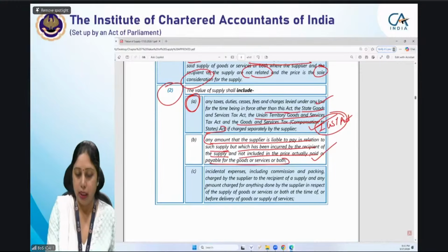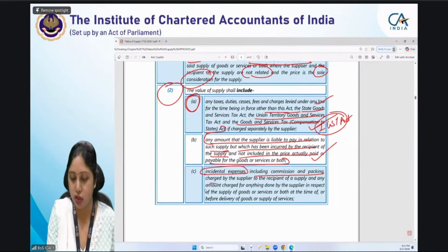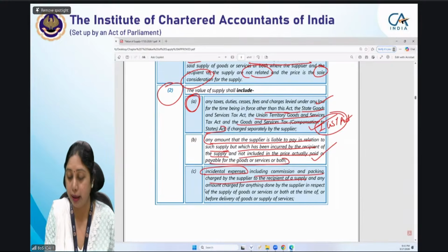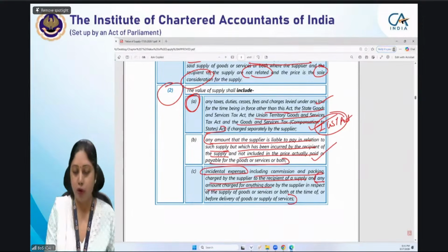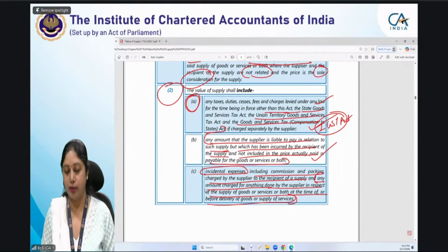See, incidental expenses are also includable in value, including commission, packing, charged by the supplier to recipient, and now this is also very important, that any amount charged for anything done by the buyer in respect of the supply of goods or both at the time or before delivery of services.